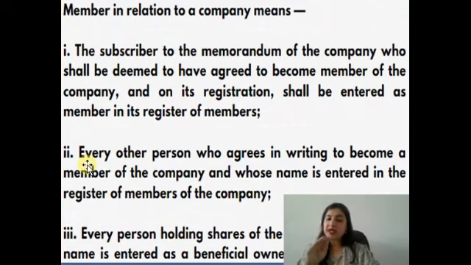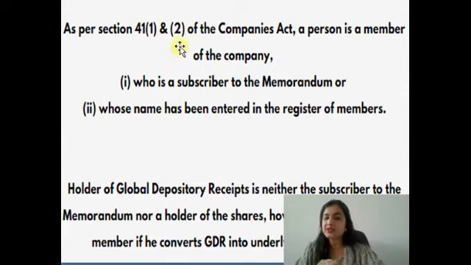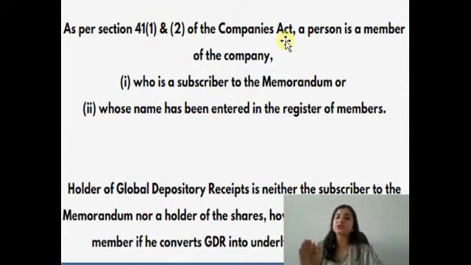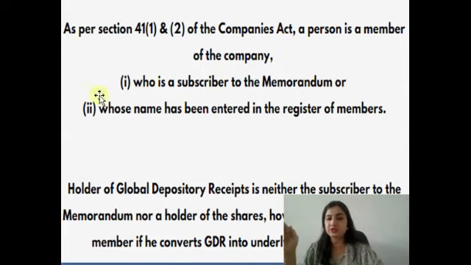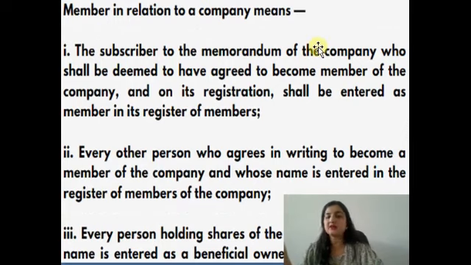So now, why have I explained this question to you? This question says that if you don't remember the section number, don't worry about it. Like in the last question, I remembered the section number, so I started my answer as per section 41, subsection 1 and subsection 2. But when I do not know the section number, I can directly start my answer in this manner: member in relation to a company means so and so. So do not panic if you do not remember the section number.